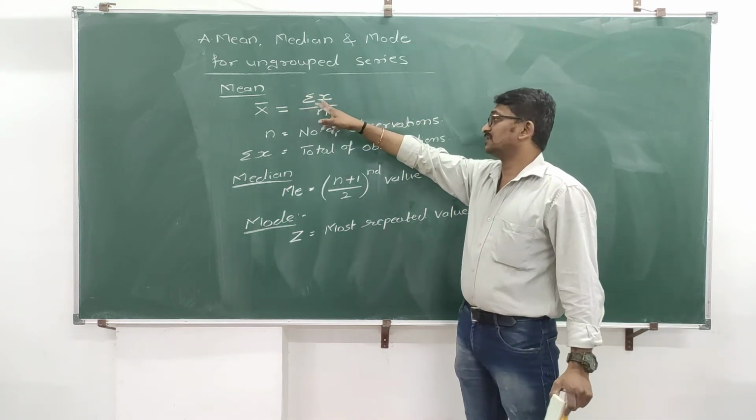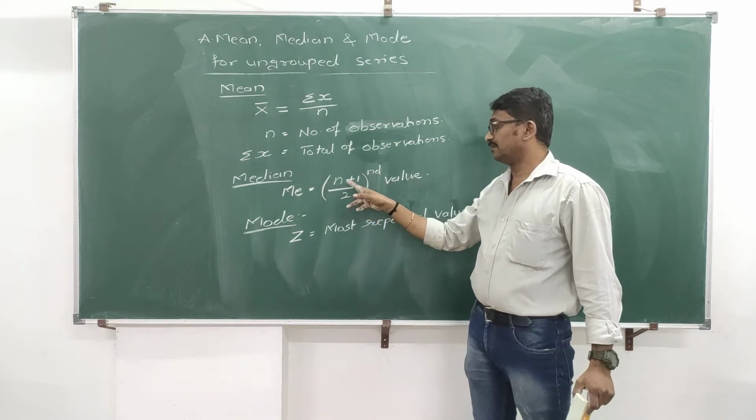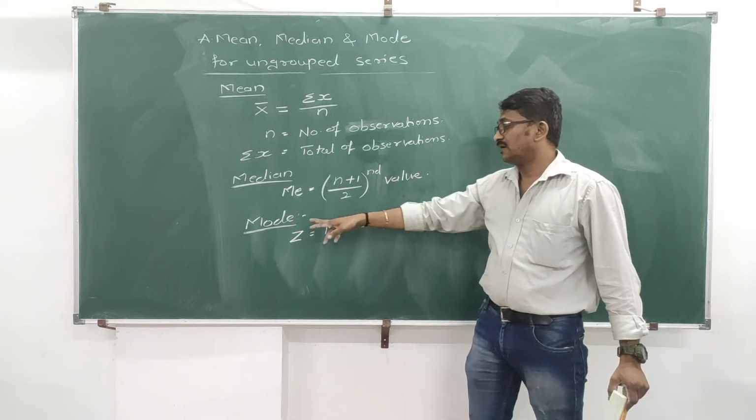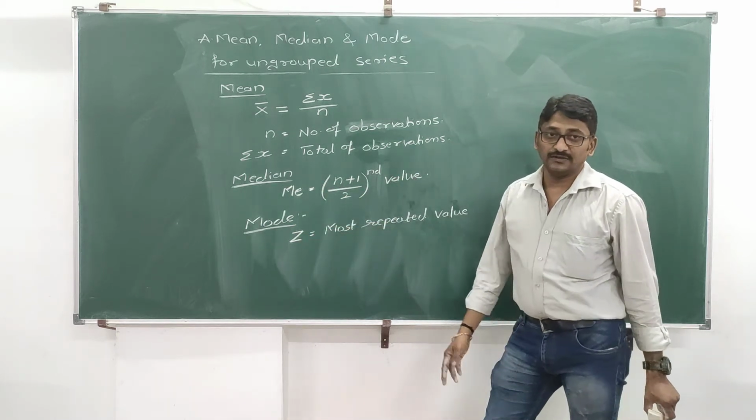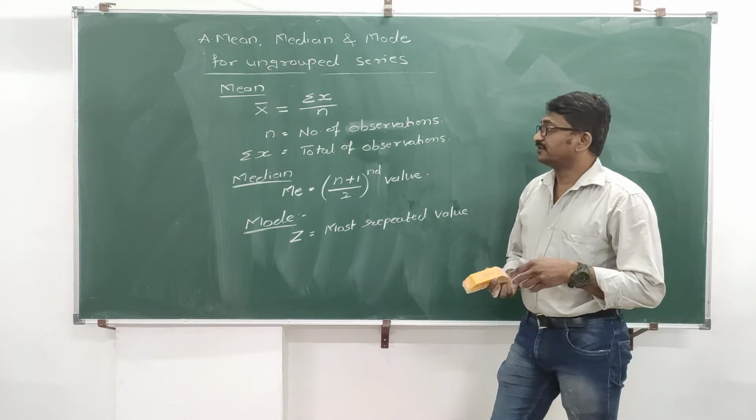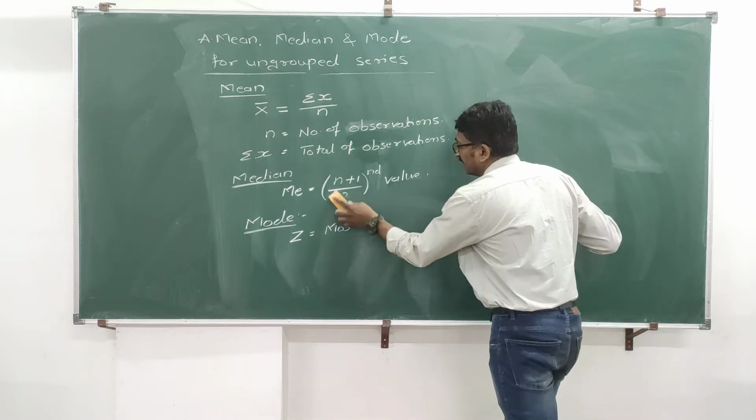For mean, it is summation x upon n. Median, it is n plus 1 divided by 2 th value. Mode is nothing but most repeated value. I will take a simple example and we will solve the mean, median and mode.